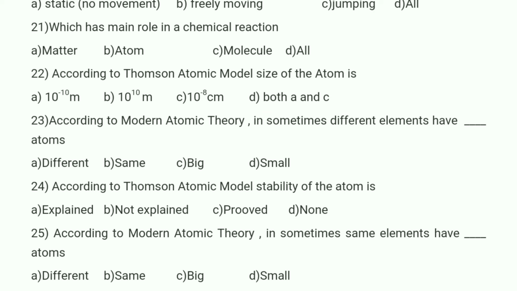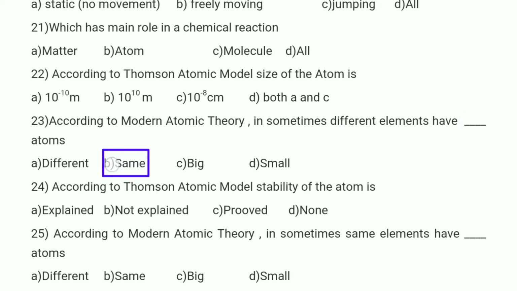If you observe the 23rd bit, according to modern atomic theory, in sometimes different elements have dash elements. So modern atomic theory, in sometimes different elements are also having same atoms, like calcium and argon. Both are having the mass number is 40.